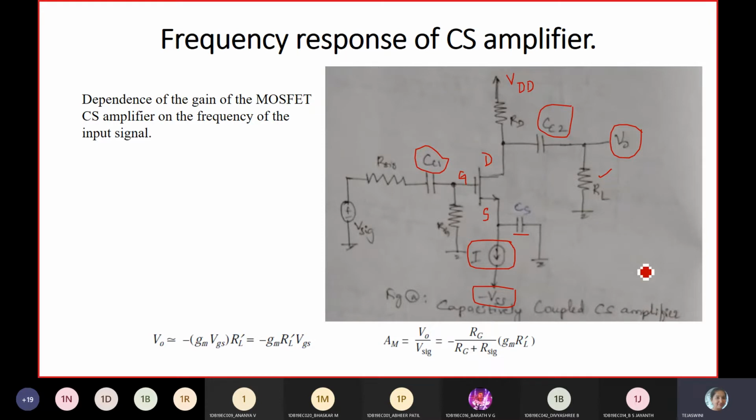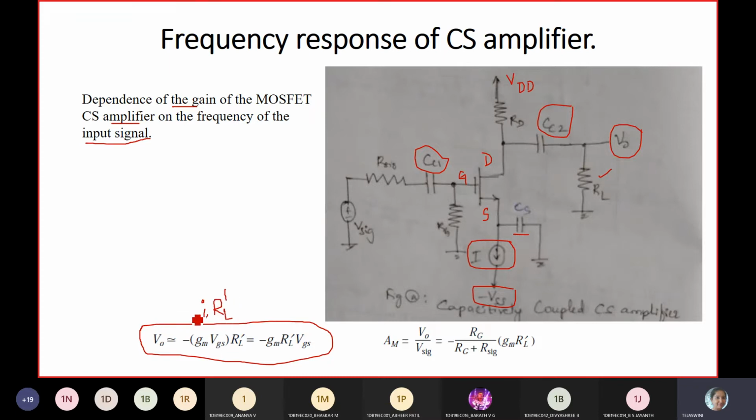Now, the gain of a MOSFET common source amplifier depends mainly on the frequency of the input signal. You can observe in the expression here, as you all know, V naught is equal to minus I into RL dash.